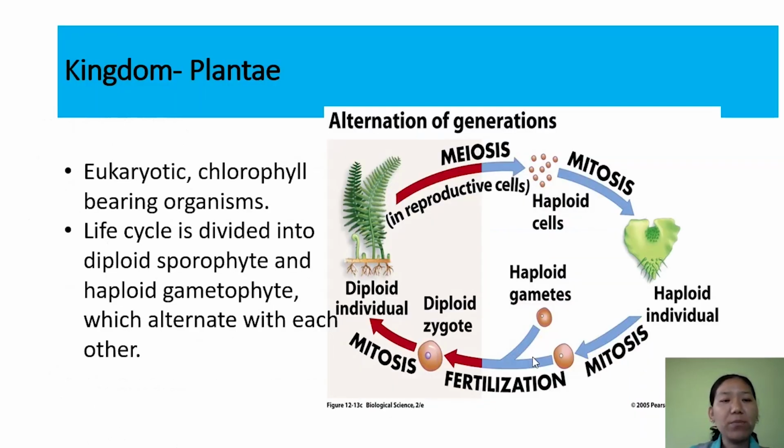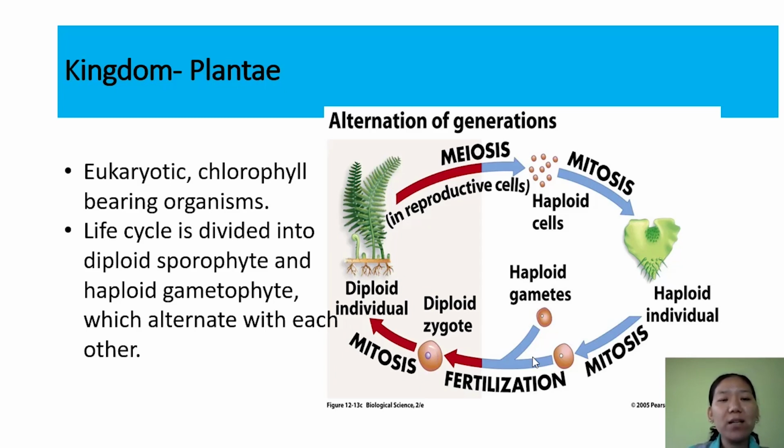Next is kingdom Plantae. Here we'll be talking only briefly about the kingdom Plantae, because in the next chapter, we have a whole chapter explaining the kingdom Plantae in detail. So this kingdom Plantae includes all the eukaryotic organisms which are multicellular and which are photosynthetic. They bear chlorophyll pigment, so that they can do photosynthesis.